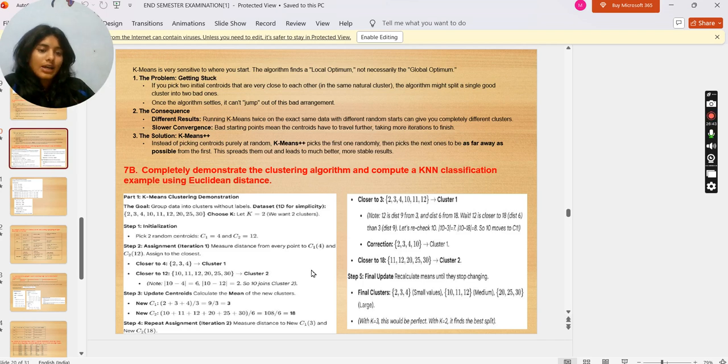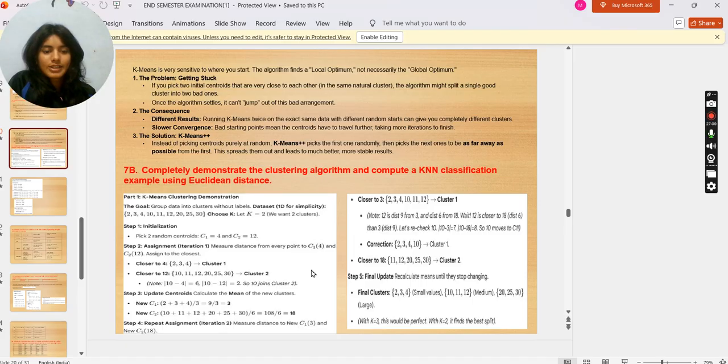Step 2 is assignment, iteration 1. Measure distance from every point to C1 (4) and C2 (12). Assign to the closest. Closer to 4 is cluster 1. Closer to 12 is cluster 2. Note: we have 2, so 10 joins cluster 2. Step 3, update centroid. Calculate the mean of the new clusters. New C1 equals 3, new C2 equals 18.